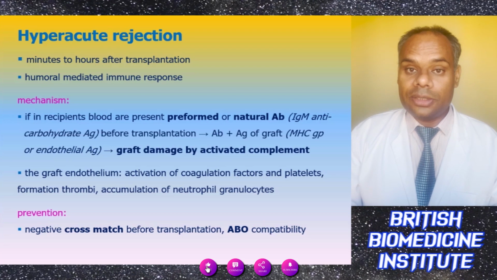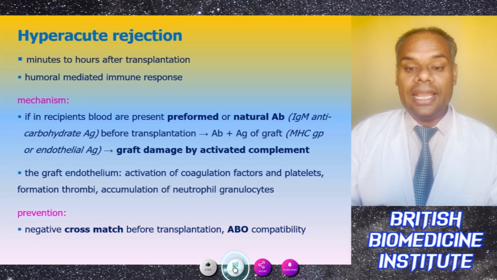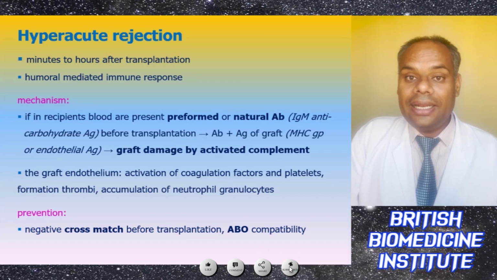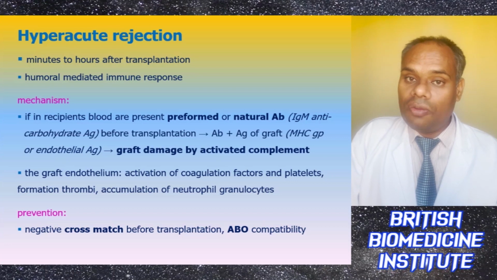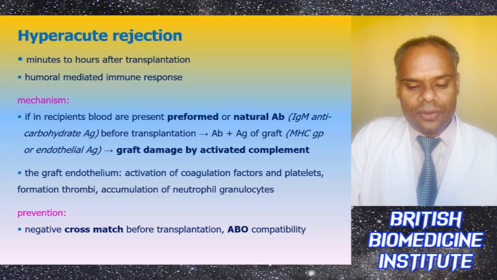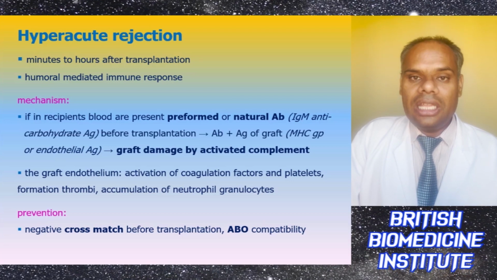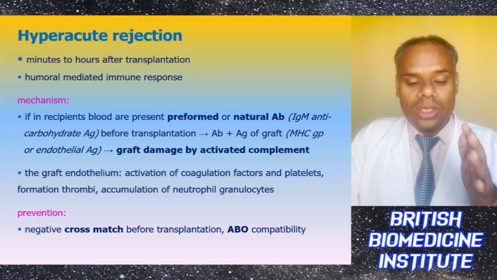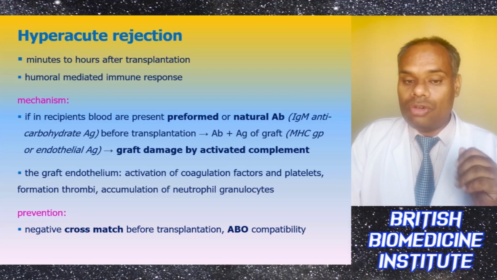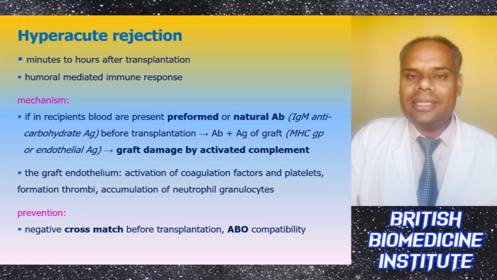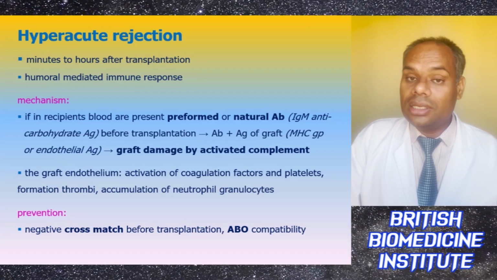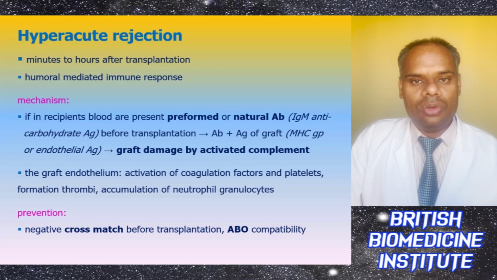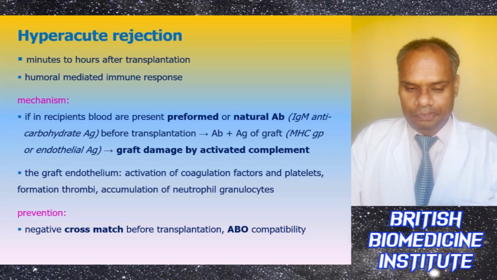antibodies, or there is a presence of natural antibodies like IgM, anti-carbohydrate antigen before transplantation, then there will be formation of antibody plus antigen of the graft, or we can say MHC group or endothelial antigen, which can damage the graft with the help of activation of the complements. And if the graft is from endothelium cells, then there will be activation of coagulation factors and platelets, which will lead to the formation of thrombin and accumulation of neutrophil granulocytes. And in order to prevent this reactivity, we must check that there is a negative cross match before transplantation, and we have to make sure that there is ABO compatibility.